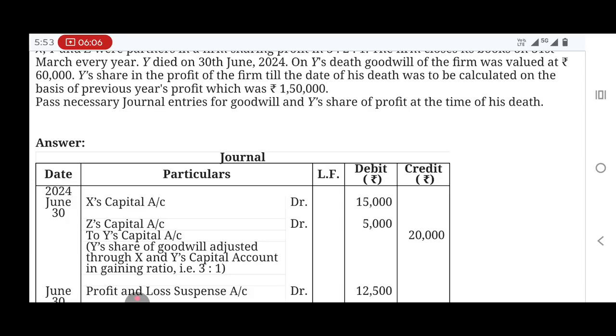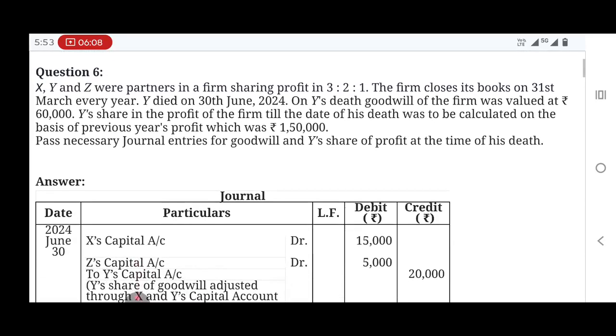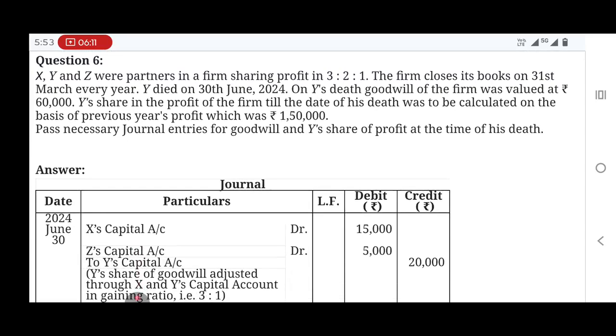In the event of death, you have to say profit and loss suspense account debtor. If you are going to split the profit and loss account which is already available inside the balance sheet, you will have to mention profit and loss appropriation account debtor.